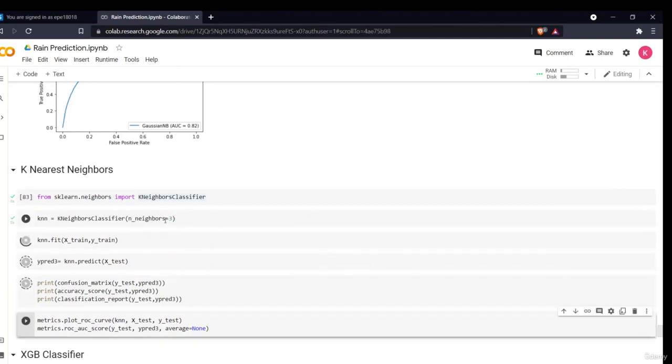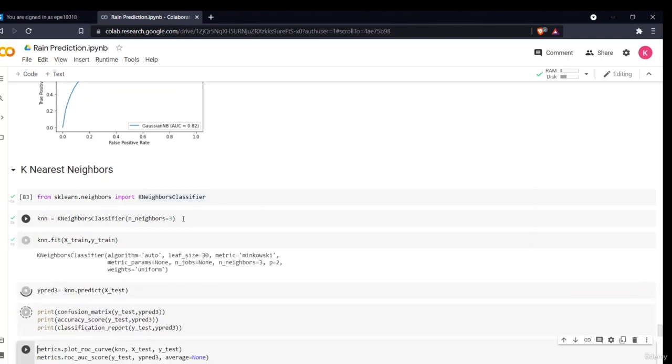Okay, I've defined the neighbors here as three, but the main thing is, you can write a function which tells you how many neighbors you can select. You can define a function in which you define an error rate. Then you can define an array and a list, take neighbors from 0 to 10, fit your model with all those neighbors, and see which model has the least error rate. Then you'll select that number of neighbors.